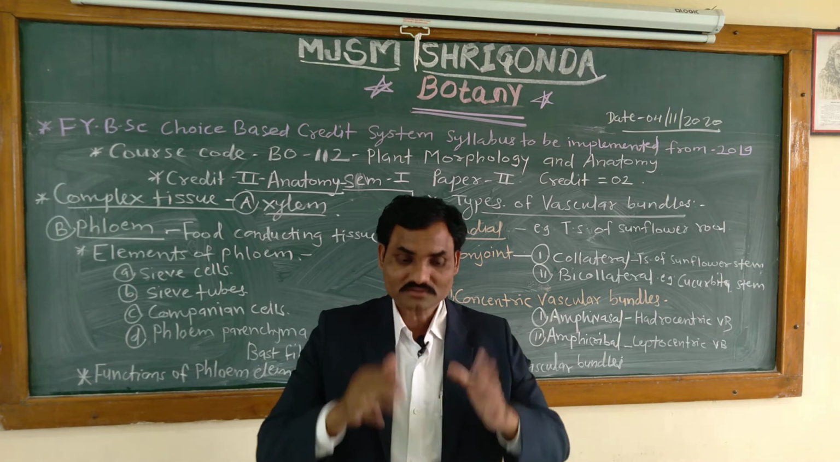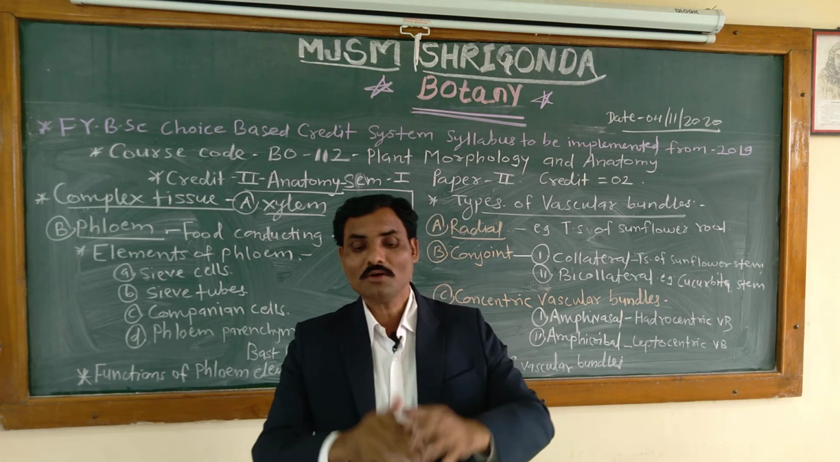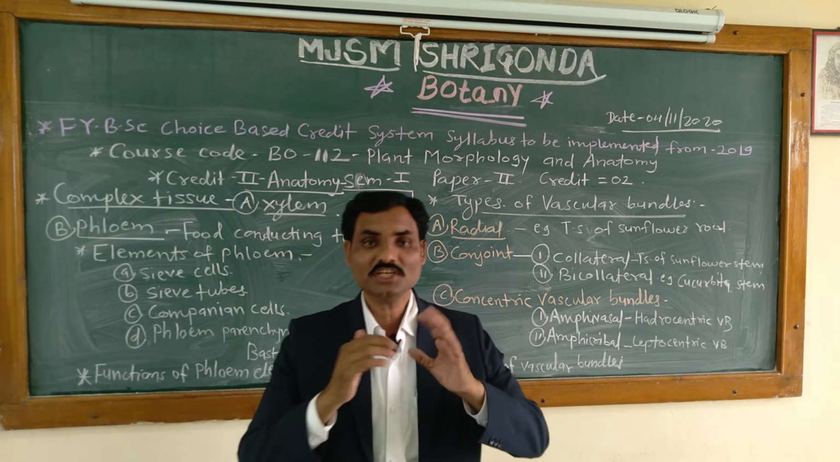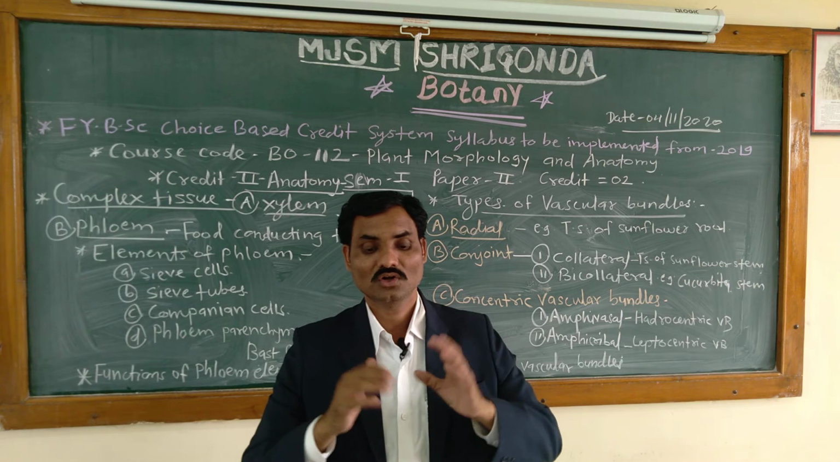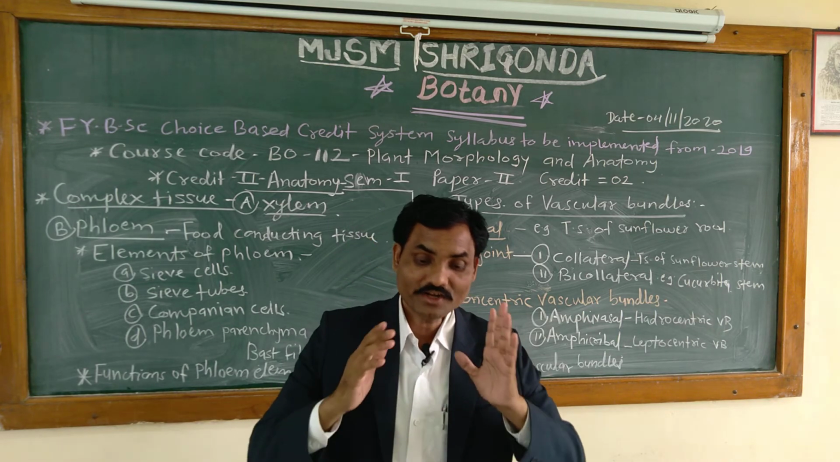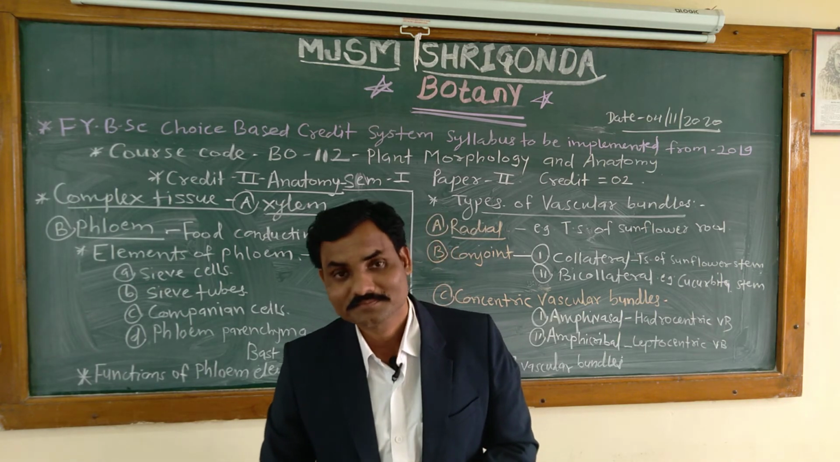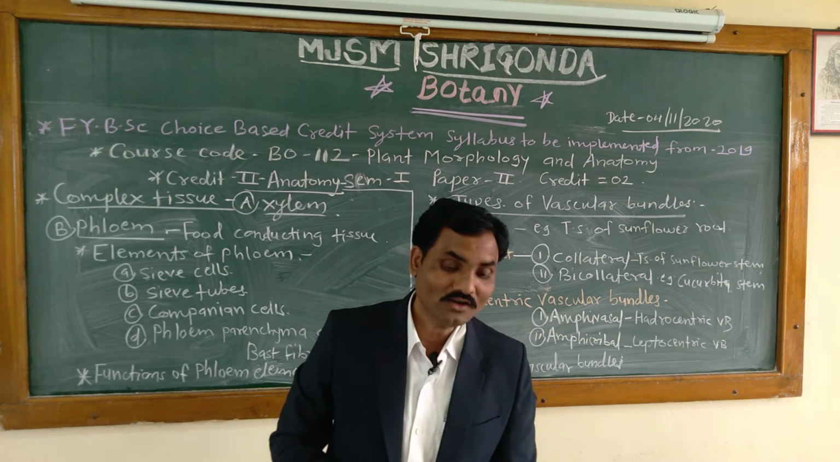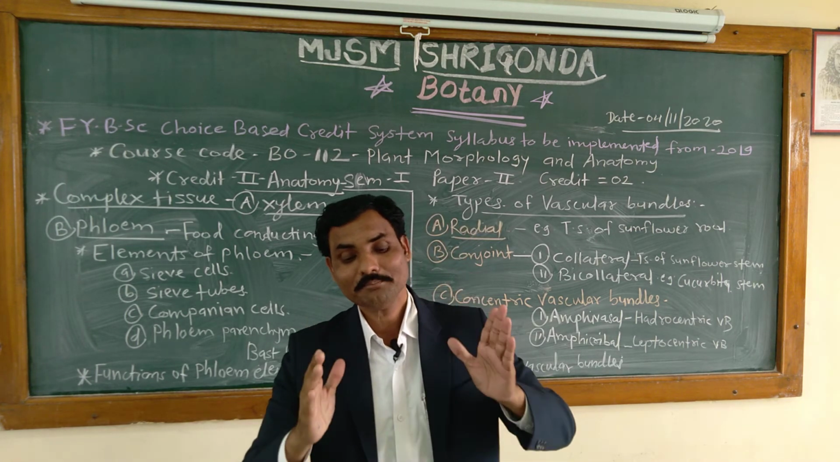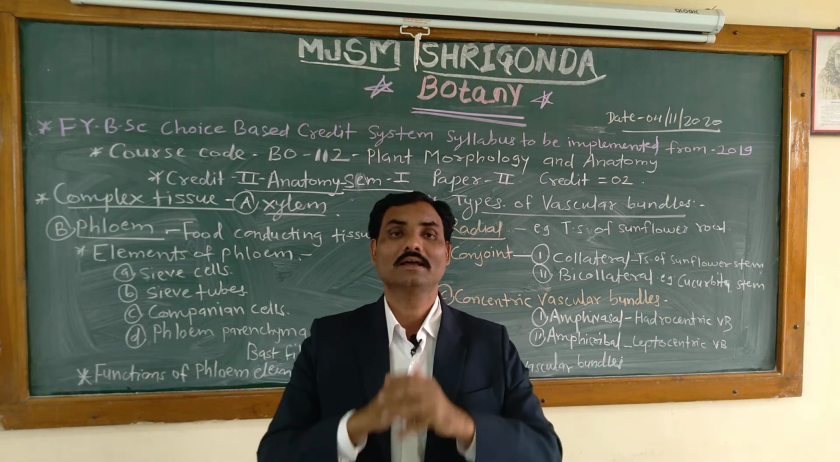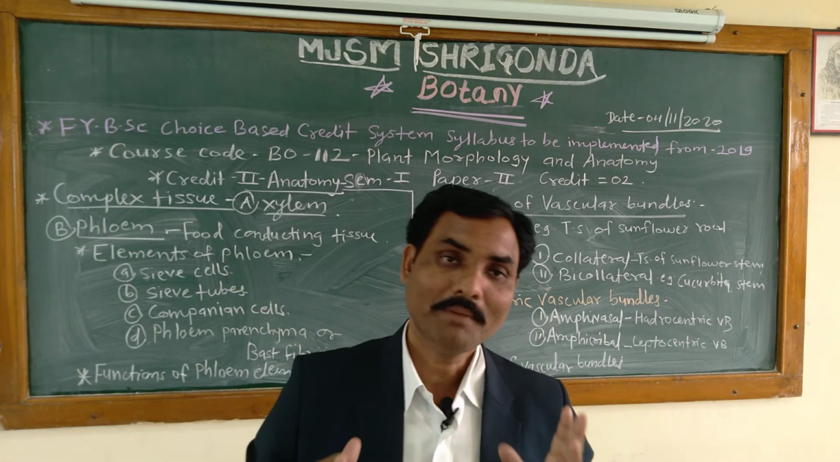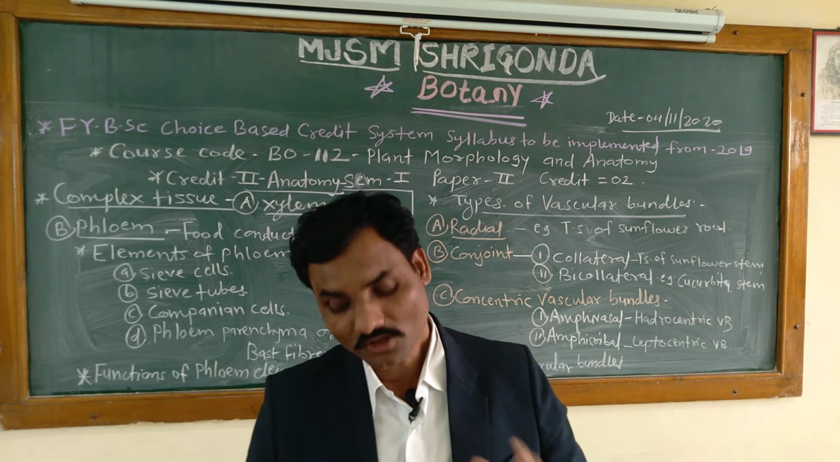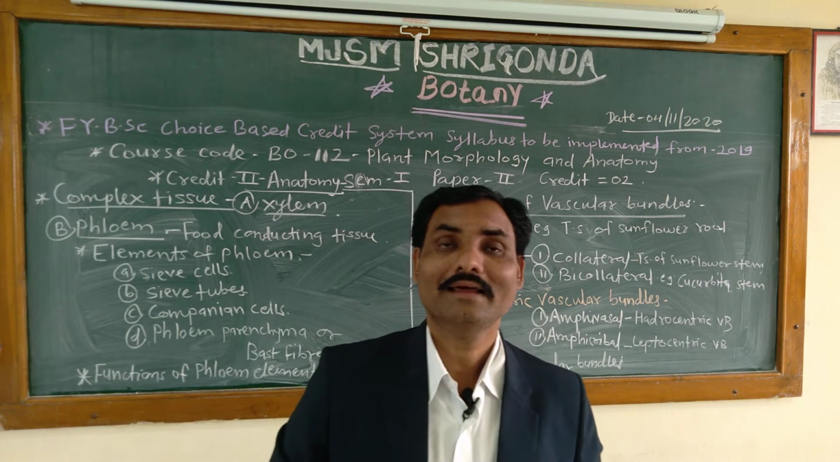And these control the passage of materials and provide energy to sieve tubes in loading and unloading of assimilates, and therefore these cells help in conduction of food along the sieve tubes. In this way, companion cells play a very important role in plant life.